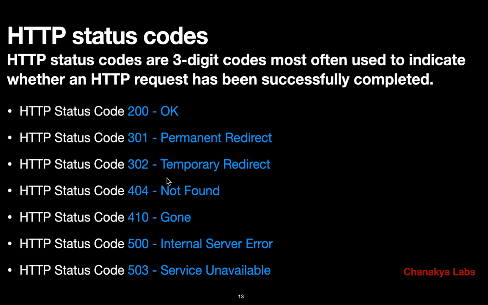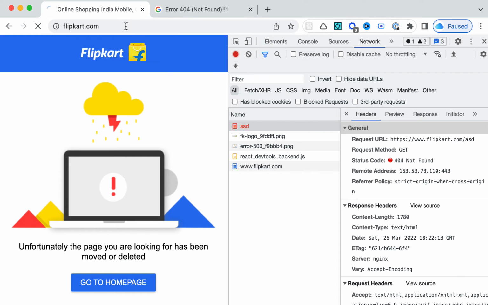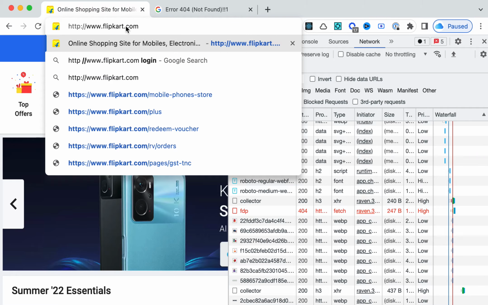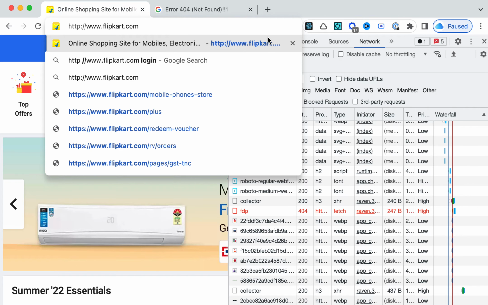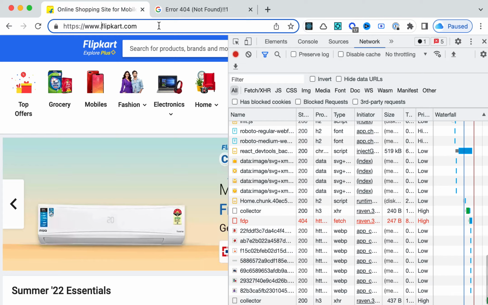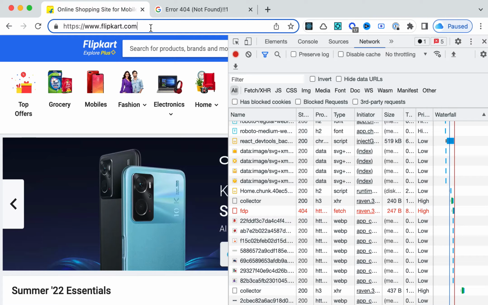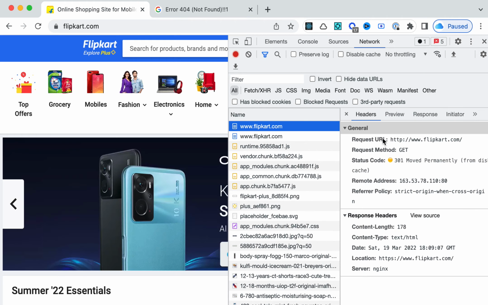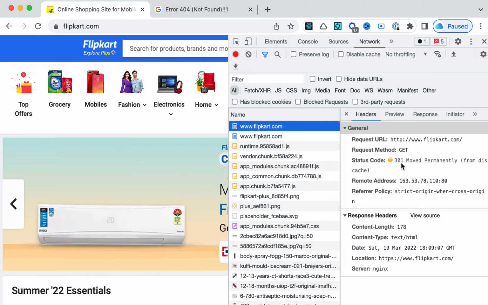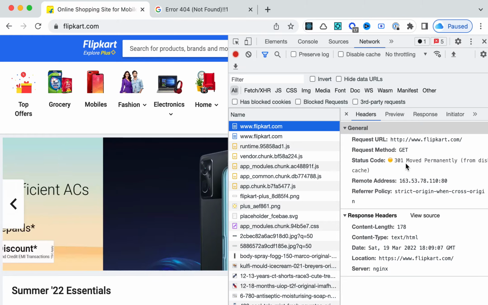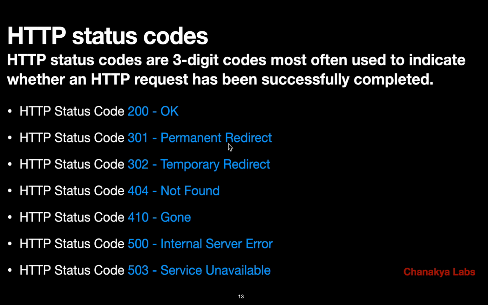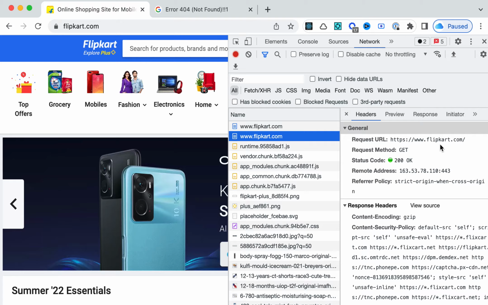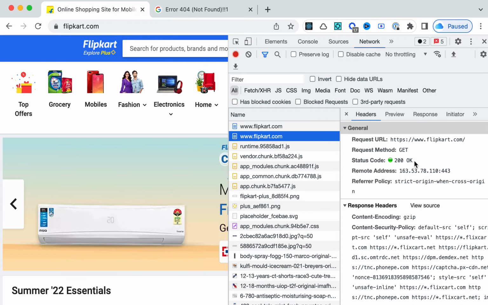There is something called redirection. Let's say I am opening flipkart.com. Earlier also we mentioned, if we simply write HTTP rather than HTTPS and then enter, it goes back to HTTPS. But how has that happened? We can see it in the client. HTTP is permanently moved, that's why 301. The 301 code says that it is permanently redirected, HTTP has permanently moved to HTTPS. And then HTTPS gives us the success with the document.